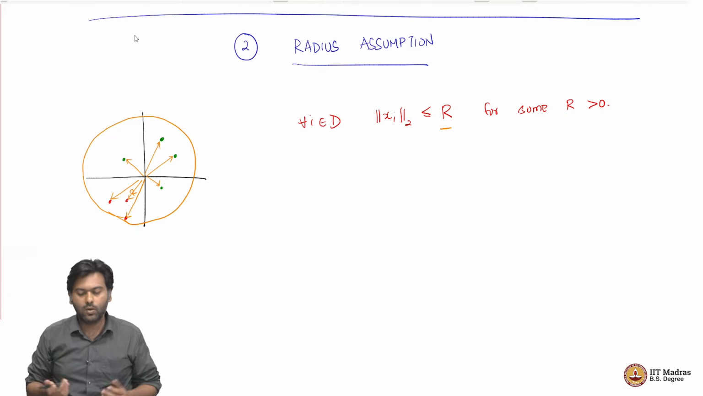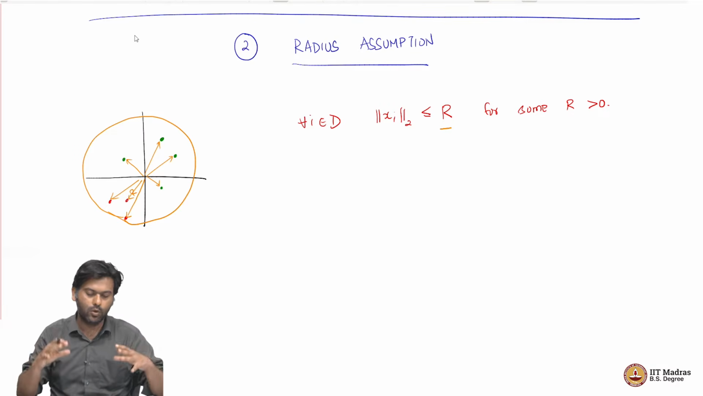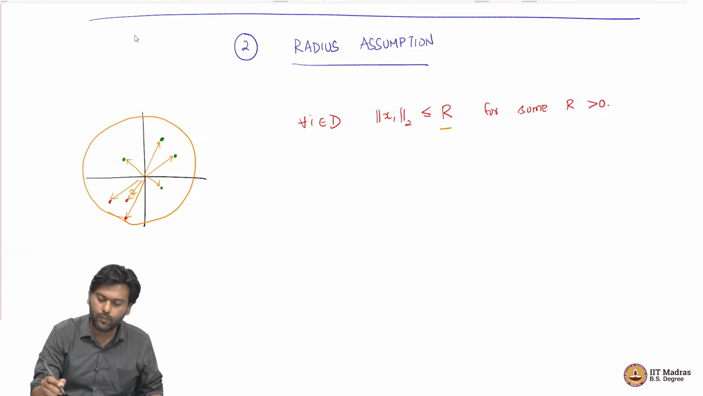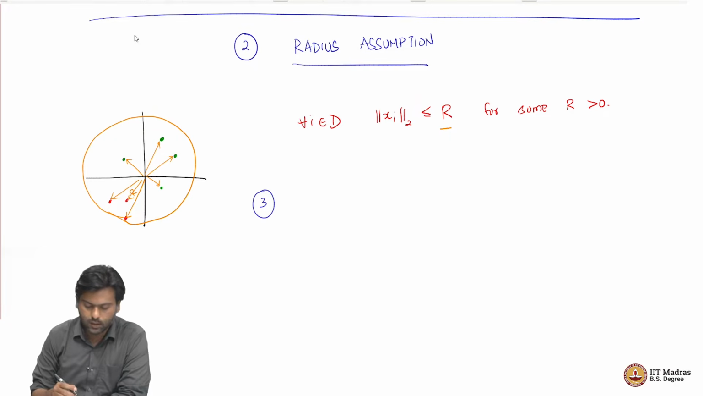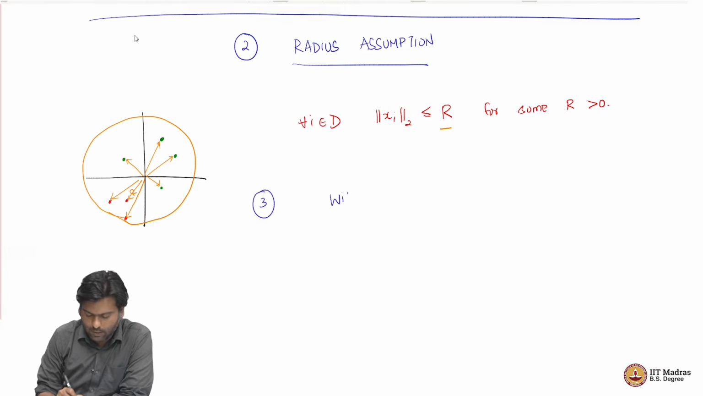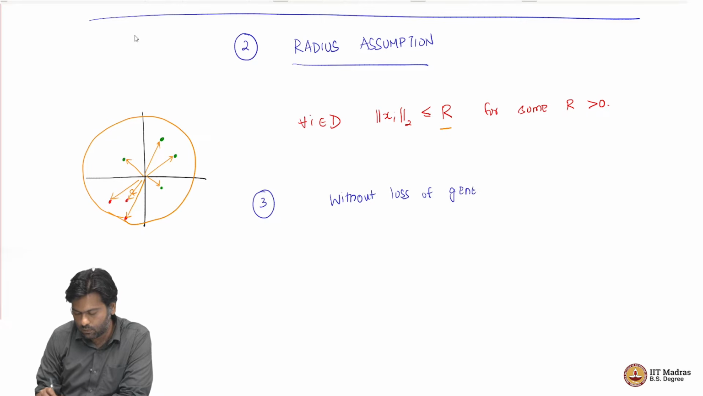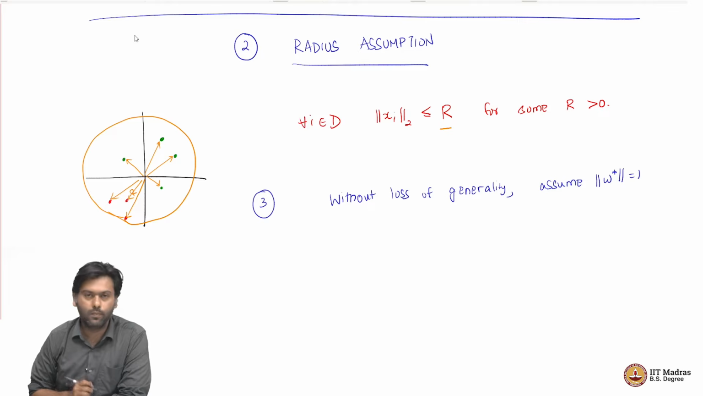So this is what is called the radius assumption, just that there is a big ball of radius r within which all my data points are. So this is assumption number 2. Well, more than an assumption, it is a simplification. The third one is also a simplification, but it needs a slightly careful understanding. Without loss of generality, we can assume the norm of W star is 1.